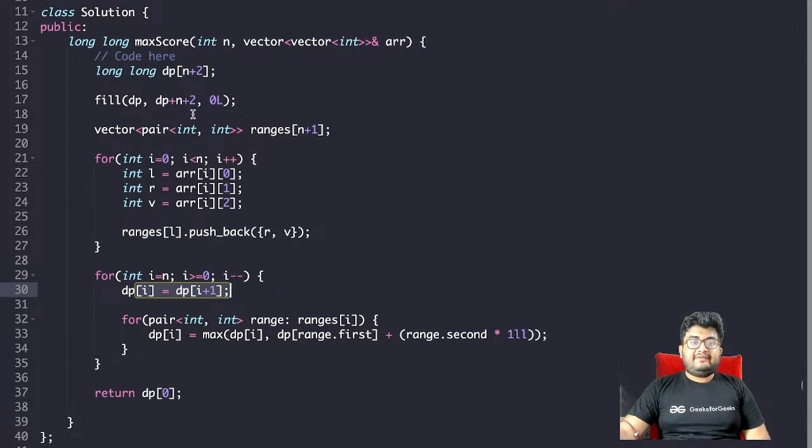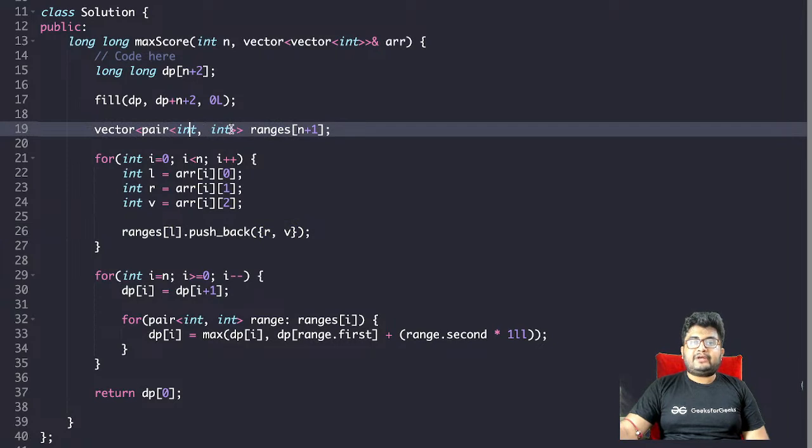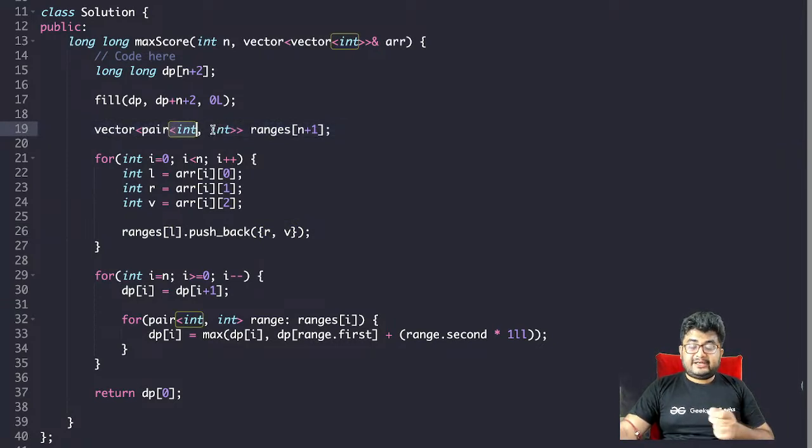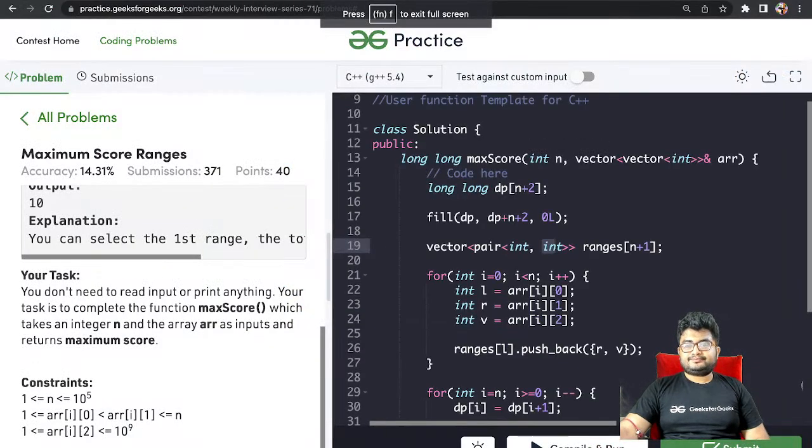Why vector of pair? Vector of pair because for each index we want the ranges that are present. What do we want from the ranges? We want the right hand limit, because the left hand limit is already stored as the index, right? The right hand limit and the value is what we want. So that's why pair of int, int. We want to store two values: the right hand limit of the range and the value.